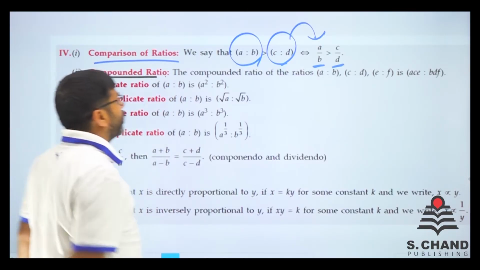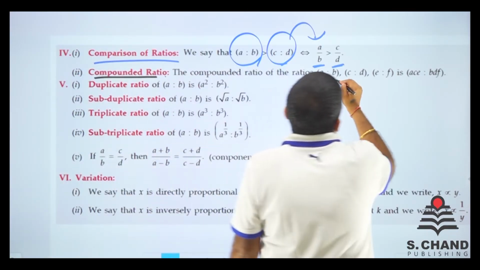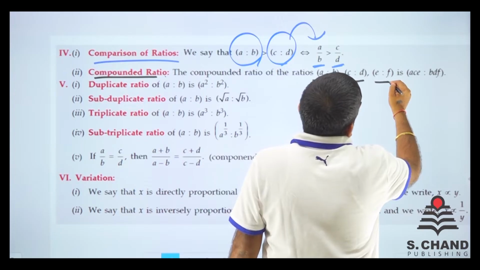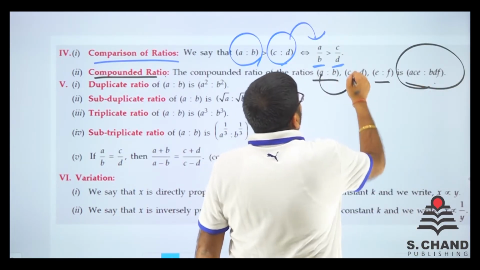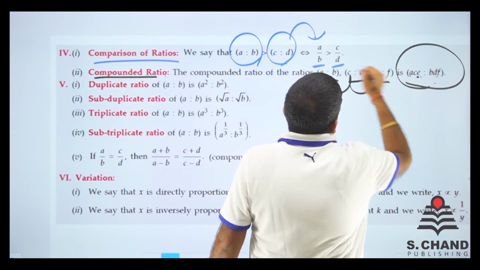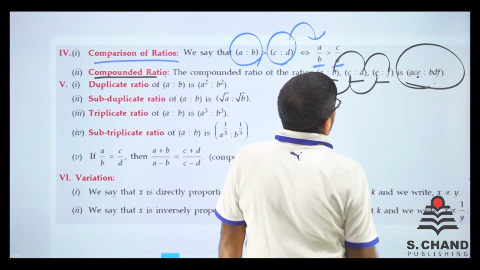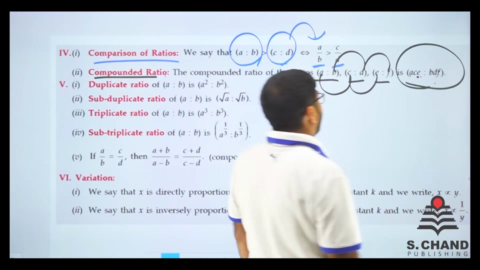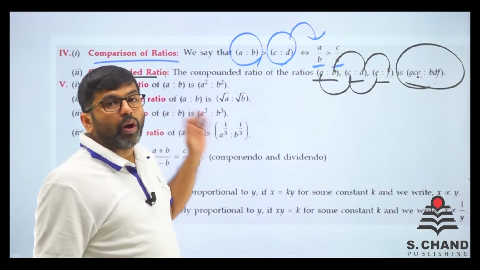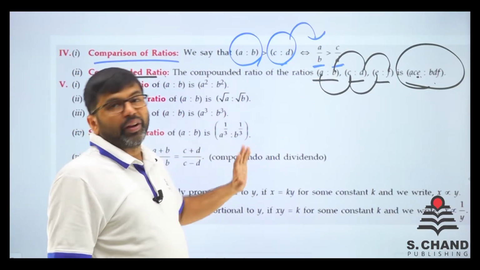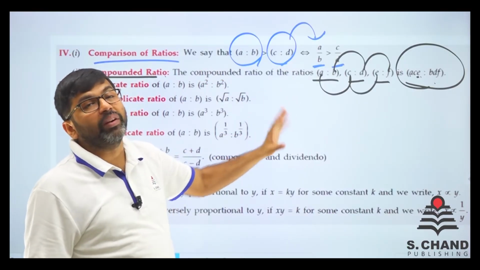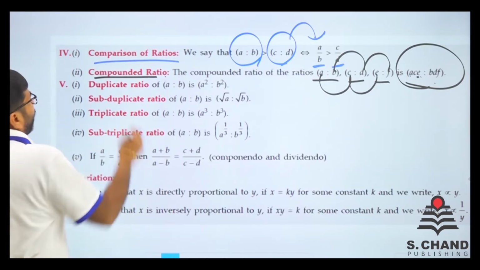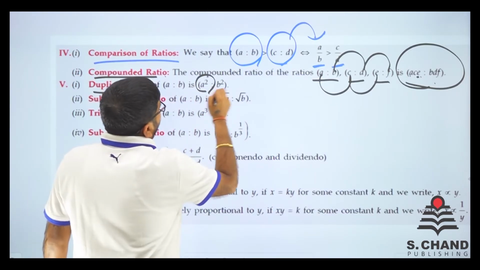Compounded ratio. What is compounded ratio? The ratios A is to B, C is to D, E is to F: the compounded ratio is obtained when you multiply the first parts and the second parts. When you multiply all the first parts and all the last parts, it will be known as the compounded ratio. Duplicate ratio is basically the squares.